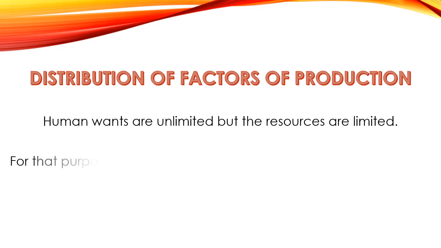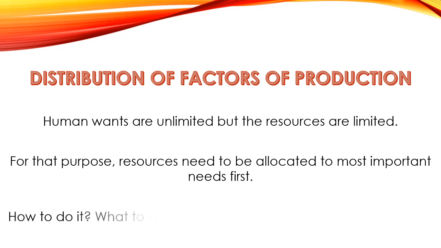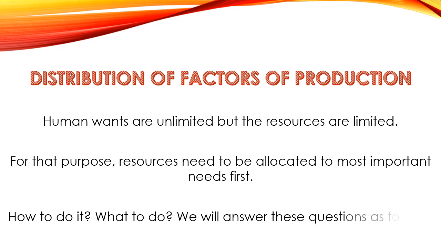So resources need to be allocated to the most important needs first. We need to allocate resources to the wants which are the most important for human beings, for example food, clothing and shelter, and then if any resources are left we can utilize them for other wants. So how to do it? What to do? We will answer these questions as follows.